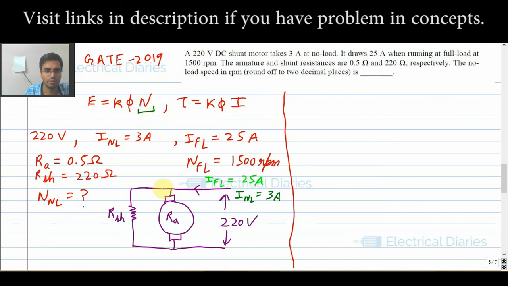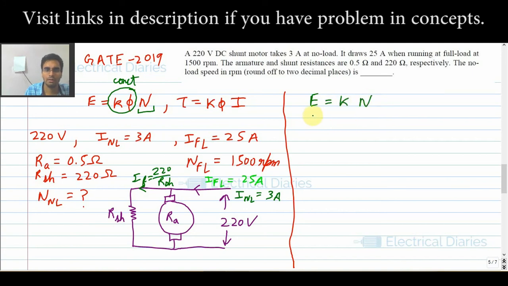See, for the shunt motor, the 220 volt supply is same whether it is running at full load or at no load. So the field current IF will be same for both, that is 220 by RSH, so the flux will be same. Okay, so this term will be constant, so this equation I will use.